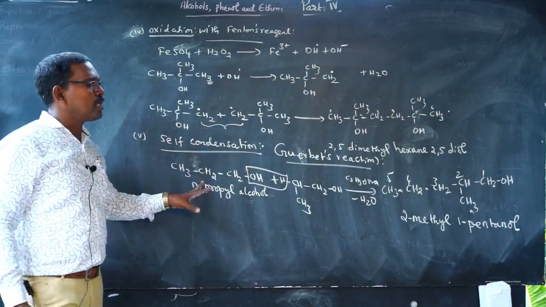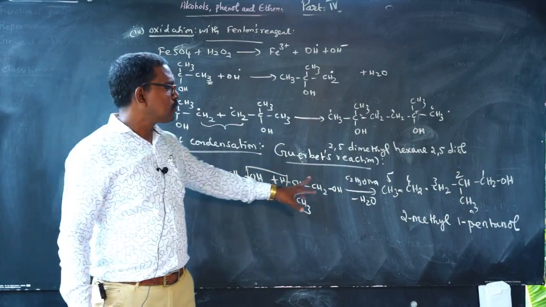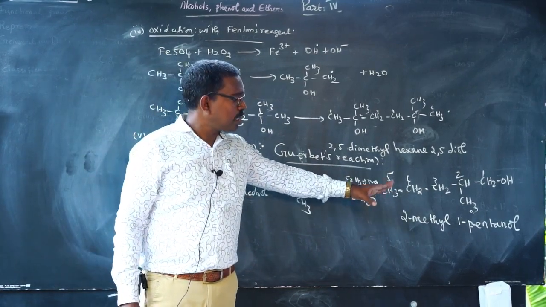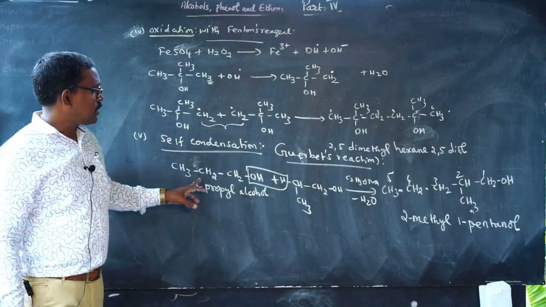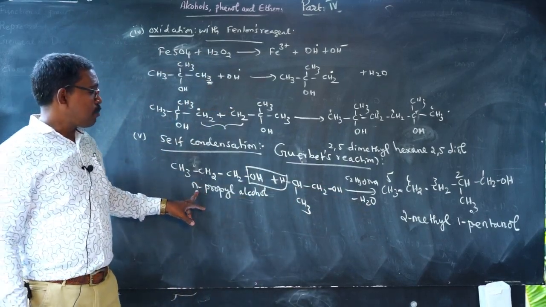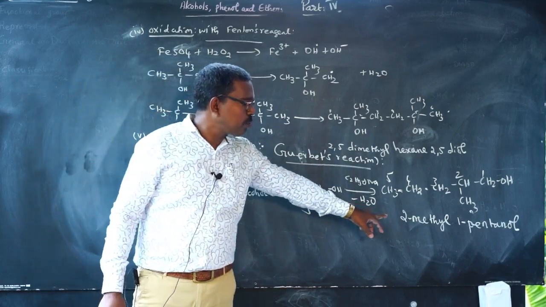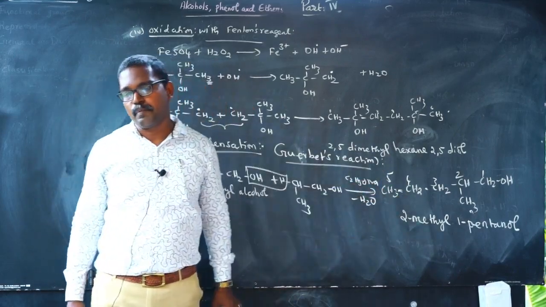So the alcohol molecules themselves condense in the presence of sodium ethoxide. For example, two n-propyl alcohol molecules condense to give 2-methyl-1-pentanol as the product.